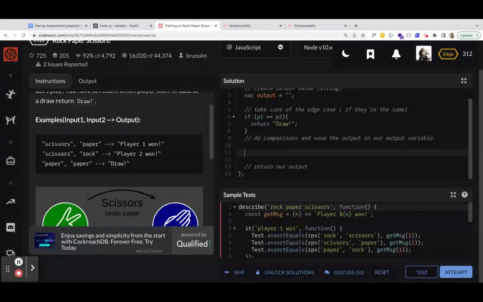I think that when you're trying to solve a problem like this, you have to ask yourself, what are the possible combinations?